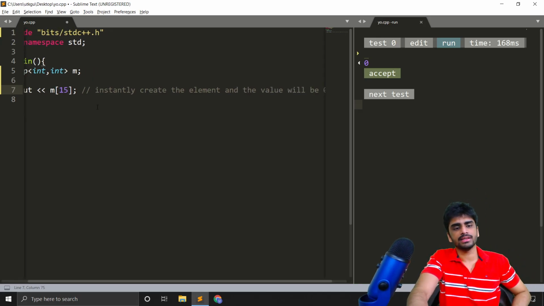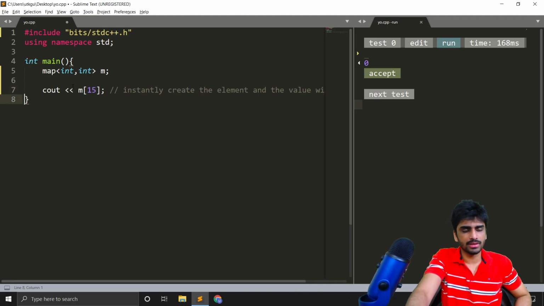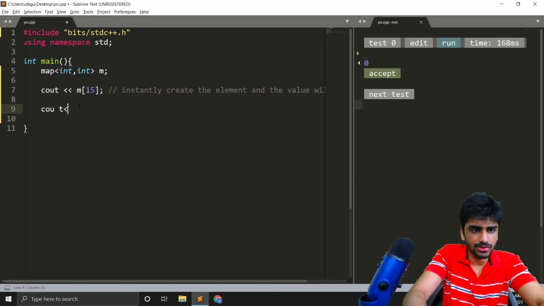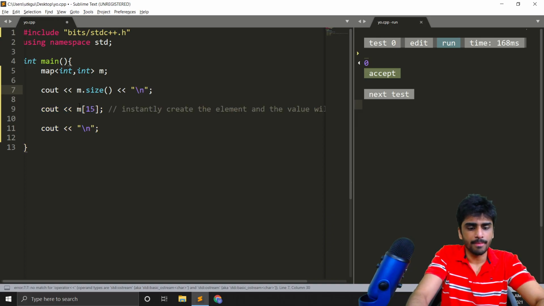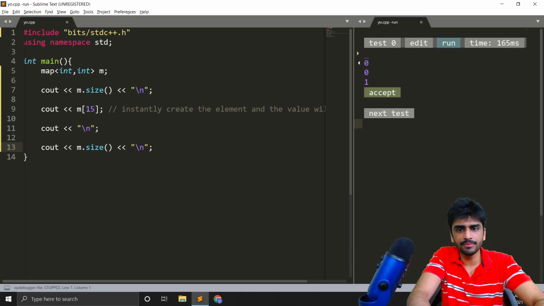Okay, so you can see that when the element was not present, if I try to print it, the result that I get is 0. And now the size of the map also increases. So now if I try to print the size of the map, instead of 0, it will be 1, right? So let's say if I try to print the size of the map here, it will be 0 because there is no element in the map. But if I try to print the size of the map here, it will be 1 because when I try to access the element 15, it is created in that, right? So that's why I get the size is 1.